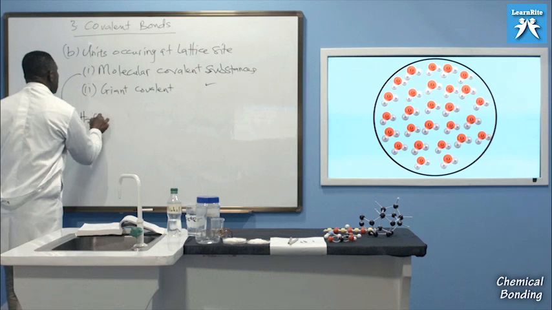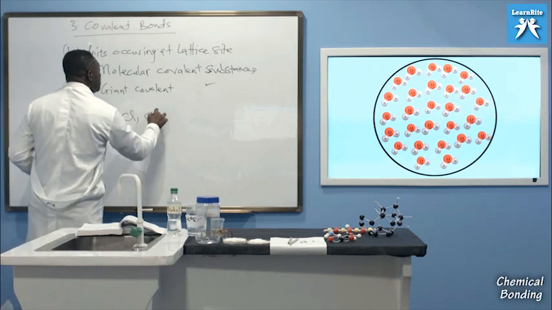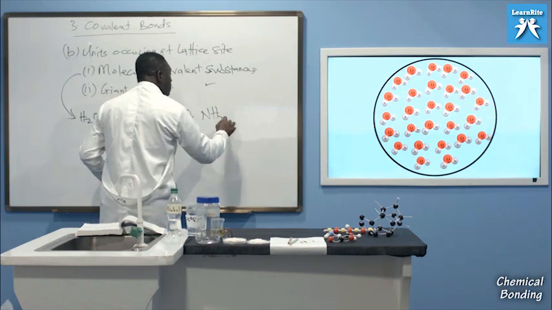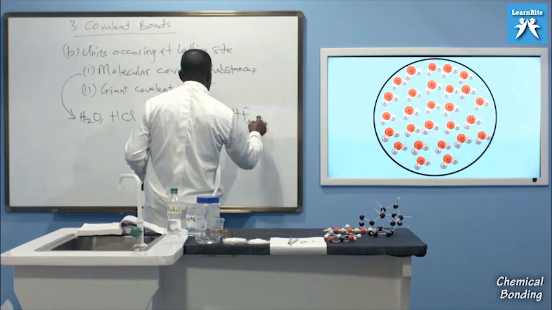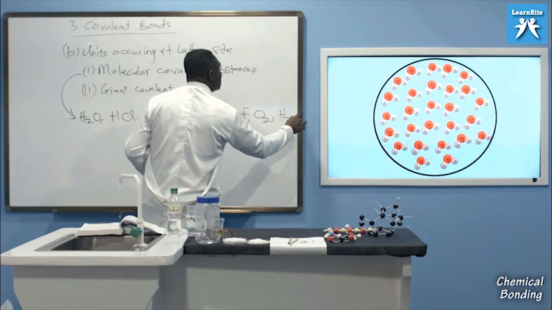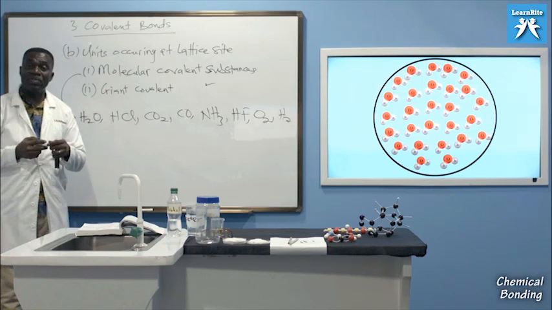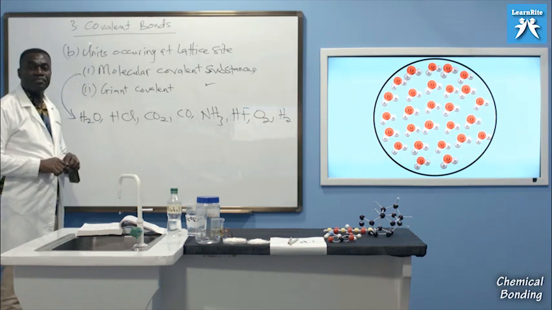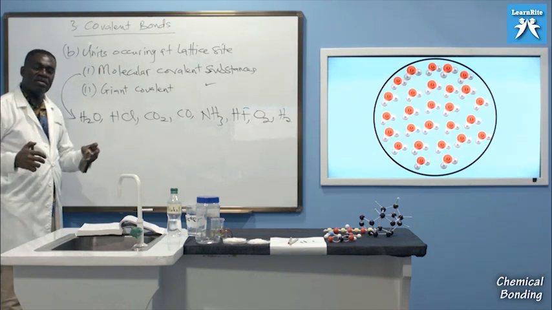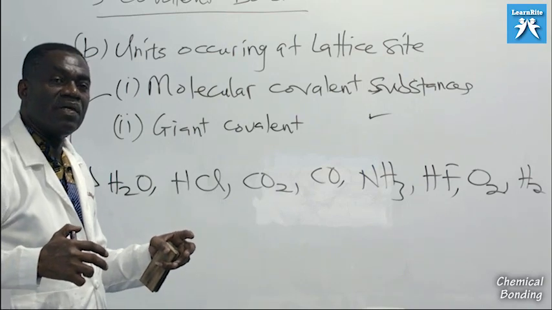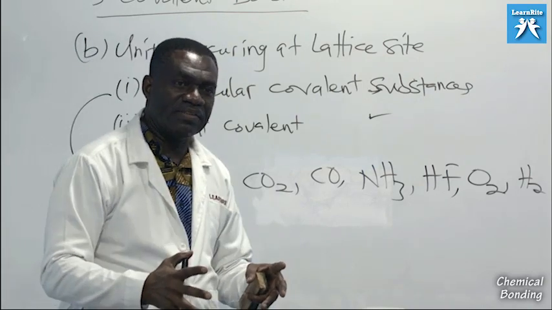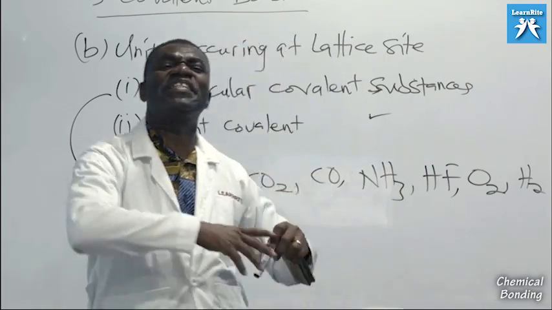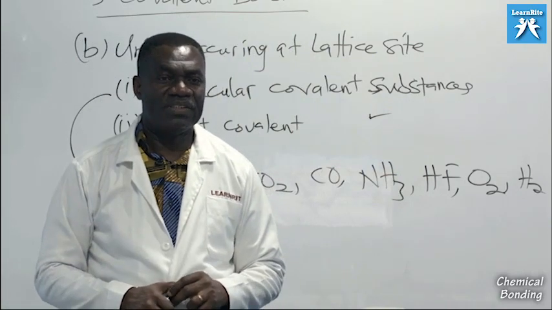Several examples: water, HCl, carbon dioxide, carbon monoxide, ammonia, HF, oxygen, hydrogen. I mean, all these are what you call simple or molecular covalent substances. They can come together and form various quantities, just like we have seen in water. But they cannot continue to form very giant molecules as compared to giant covalent substances.